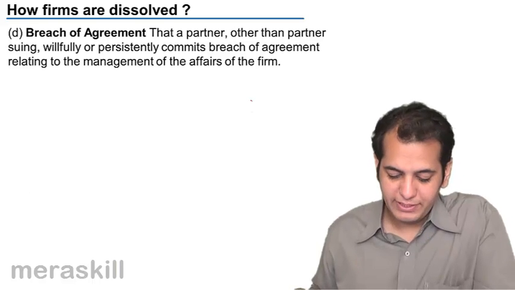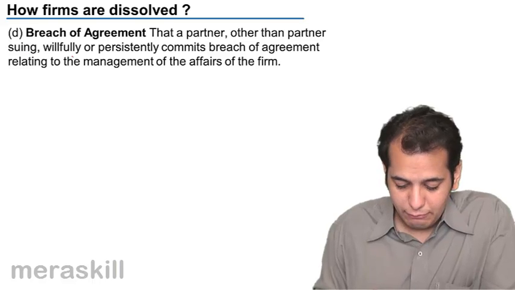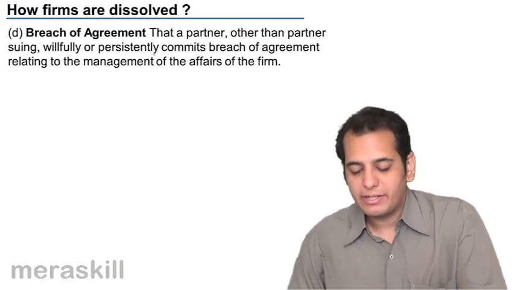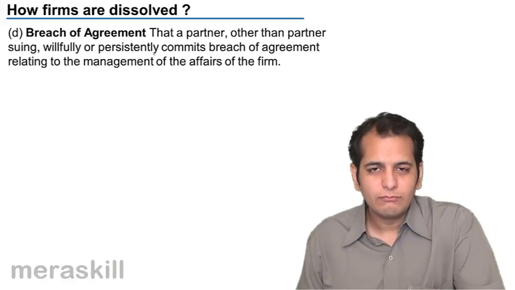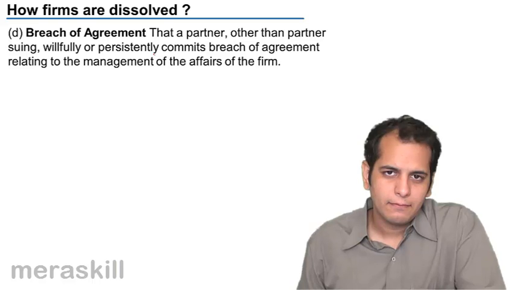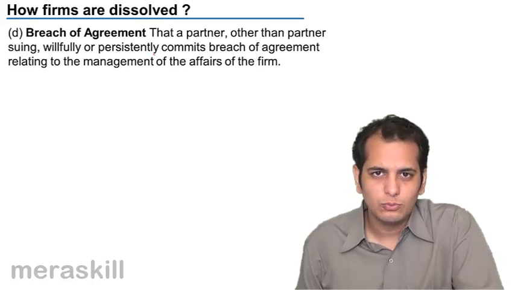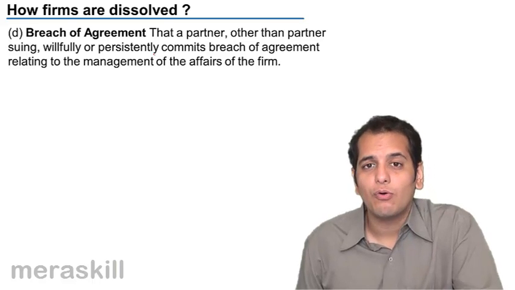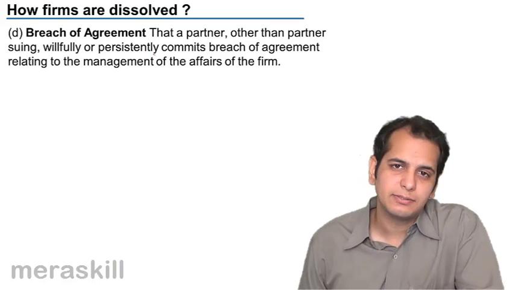Next, breach of agreement. That a partner other than the partner suing willfully or persistently commits breach of agreement relating to management of affairs of the firm. That is, the partner who has applied for dissolution, other than that partner, the other partners who are left, either all of them or one of them or a couple of them, have breached the partnership agreement.